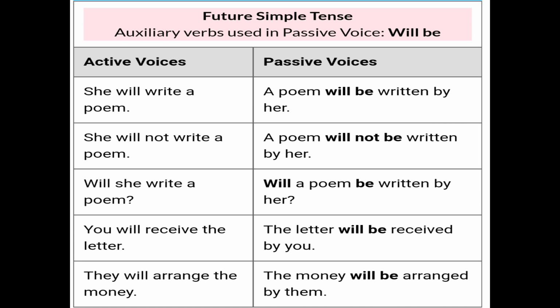So next one is you will receive the letter. Here also the letter will be received by you. So in simple future tense we use will be or shall be plus verb third form. Now next one is they will arrange the money. Here the money will be arranged by them, because object becomes subject, so it will become the money will be. So will arrange becomes will be arranged. We use the third form of the verb arrange, that is arranged by them, and they becomes them.